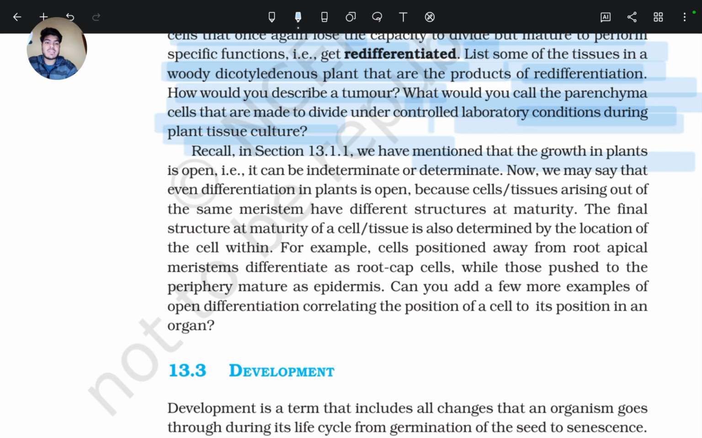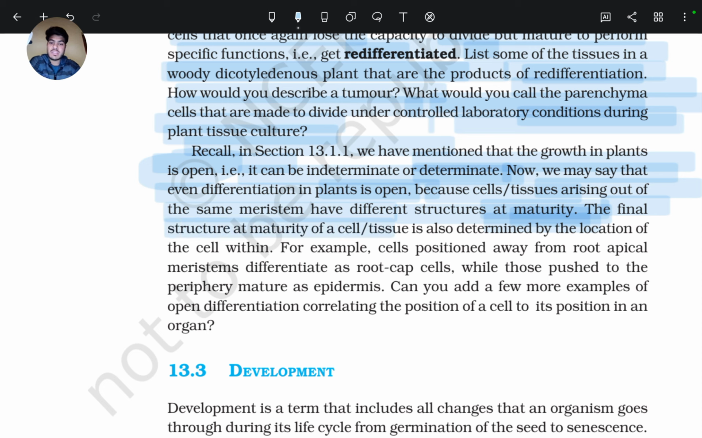Recall that we have mentioned that growth in plants is open, that is, growth is indeterminate. New cells are always added to the main plant body. Now we may say that even differentiation in plants is open, because cells and tissues arising out of the same meristem have different structures at maturity. So all these structures are different at the maturity stage.